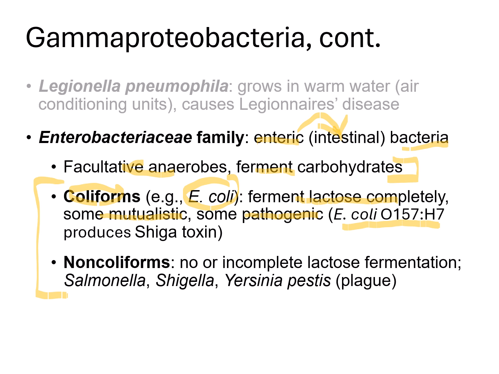For non-coliforms, these don't ferment lactose at all or only incompletely ferment lactose. And examples in this category include Salmonella, which causes foodborne illness or food poisoning. Shigella causes dysentery, and you'll also see diarrhea there. And Yersinia pestis, which causes the plague and is often carried by fleas found on rodents like squirrels.